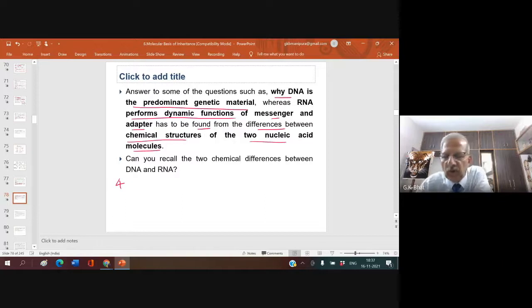Whatever experiments I have told you now: first, Griffith's experiment on the transforming principle. Second, the Avery, MacLeod and McCarty experiment to prove what the transforming principle is, DNA or protein. And third, the Hershey-Chase experiment to prove that DNA is the genetic material. All these experiments are asked for 4 to 5 marks in the board examination. You must know and write them, and answering 4 to 5 mark questions is very important to get good marks in biology.